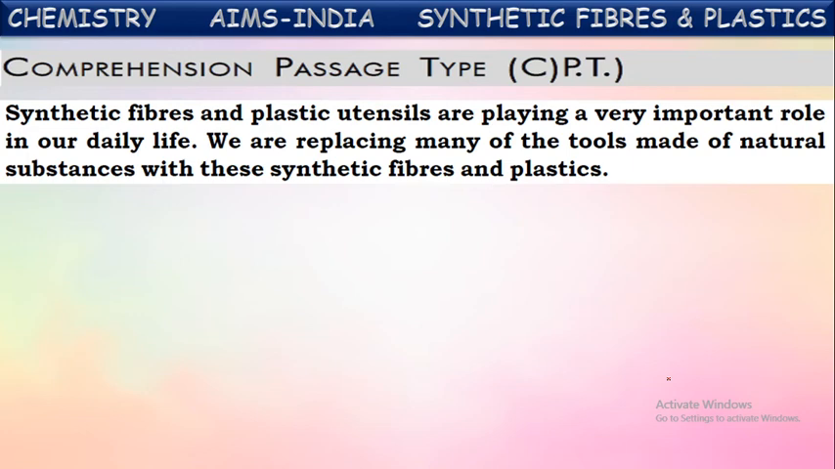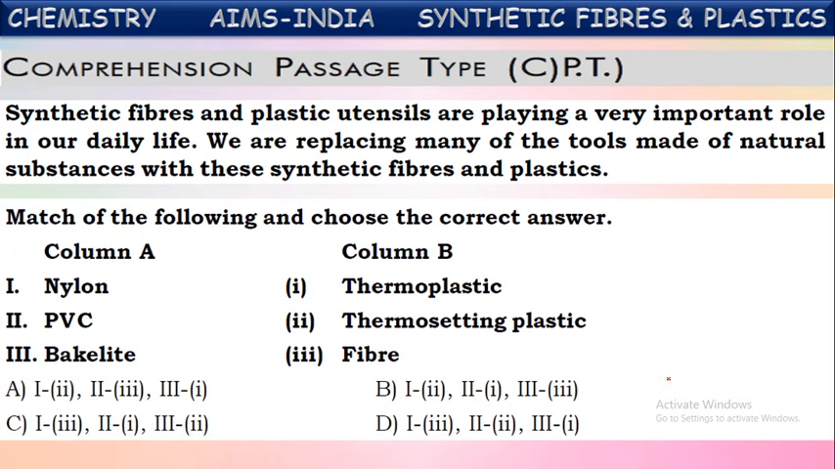Now let us see questions on this. Match the following and choose the correct answer. Try to match the fibers given here and their kind. Nylon is a fiber. PVC is one of the thermoplastics. PVC is a thermoplastic because it can be remolded again and again on heating. Next one, bakelite. Bakelite is one of the thermosetting plastics because it cannot be remolded once it is set.